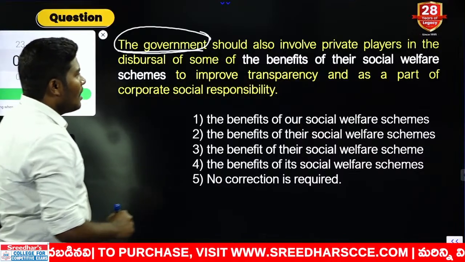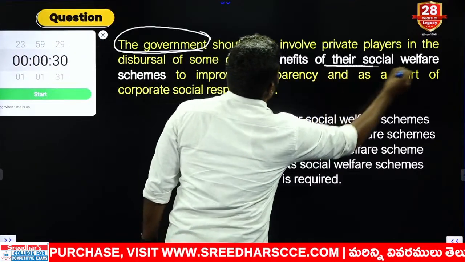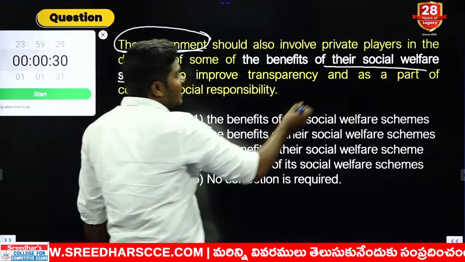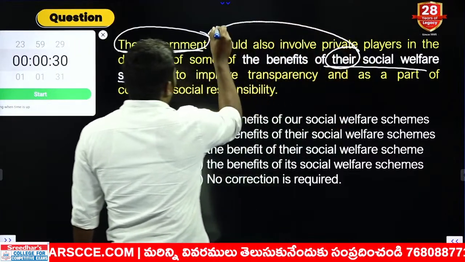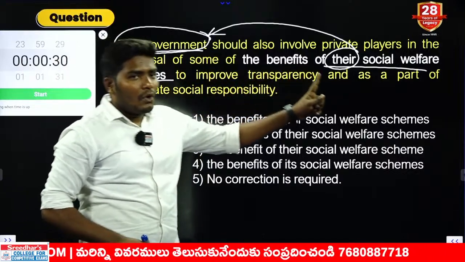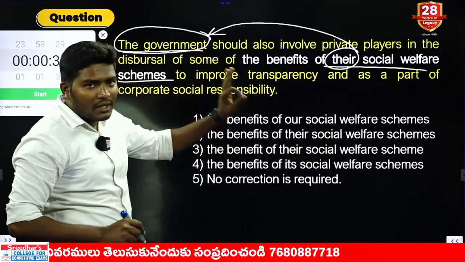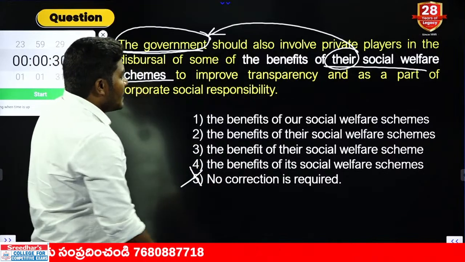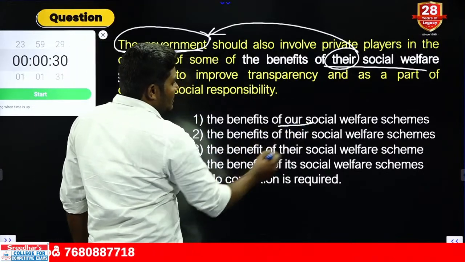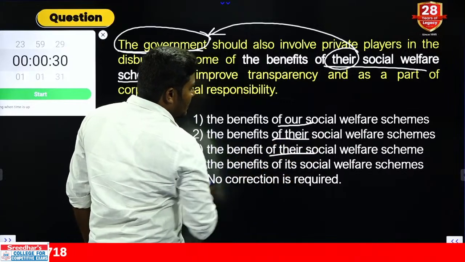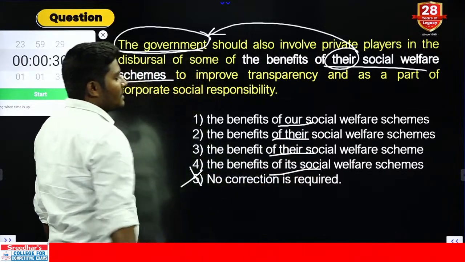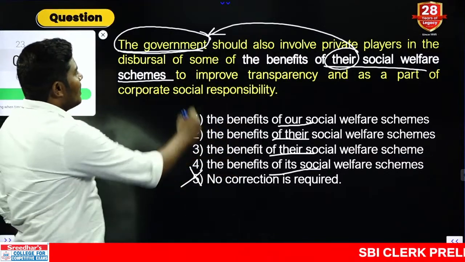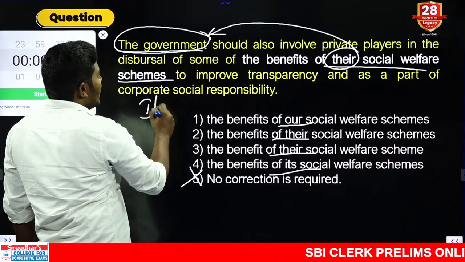That is singular. Now, in continuation, we are speaking about their social welfare schemes. Whose social welfare scheme are we speaking about? Government. If government is singular, the pronoun also must be in the singular. Can we use the word there? Absolutely wrong. So eliminate option 5. Next, our social schemes, their social schemes, their social welfare schemes, its social welfare schemes. The alternatives are given in that place only. Directly we can answer. Since government is singular, it must be there.